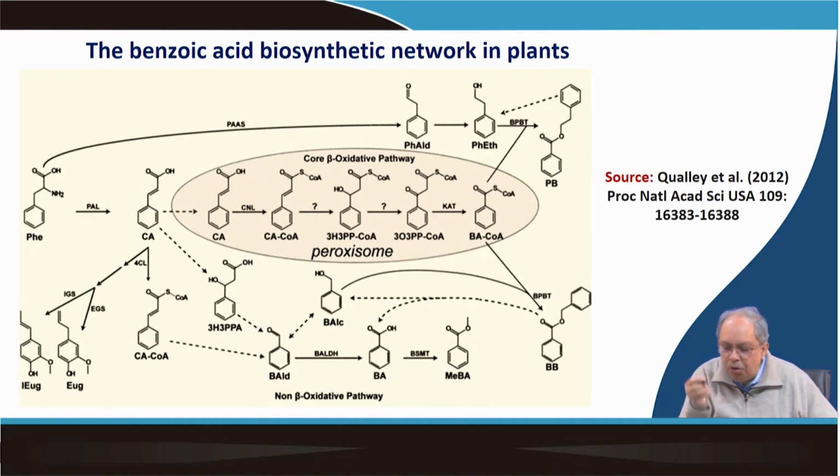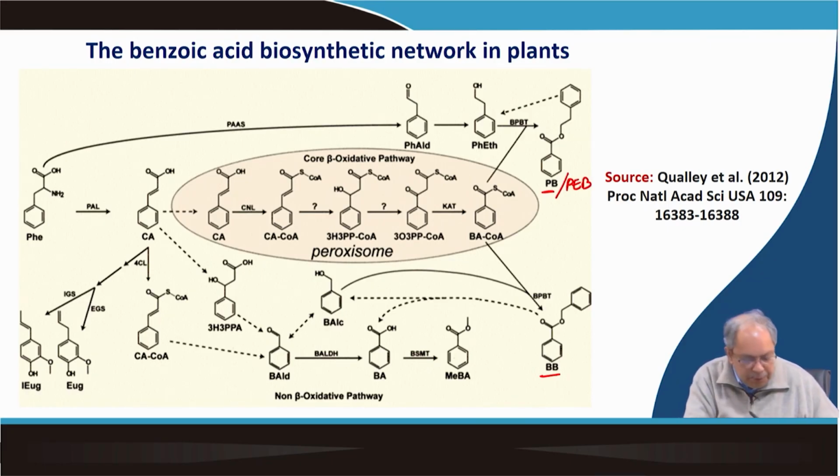So, we started talking about benzenoids, benzyl benzoate. There are two benzene rings, but it all started with C6C1. So, this is benzyl benzoate and this is phenyl ethyl benzoate. You can also write PEB, it's fine.